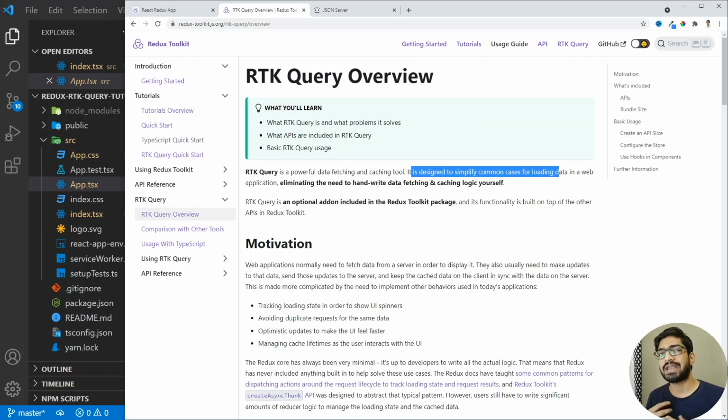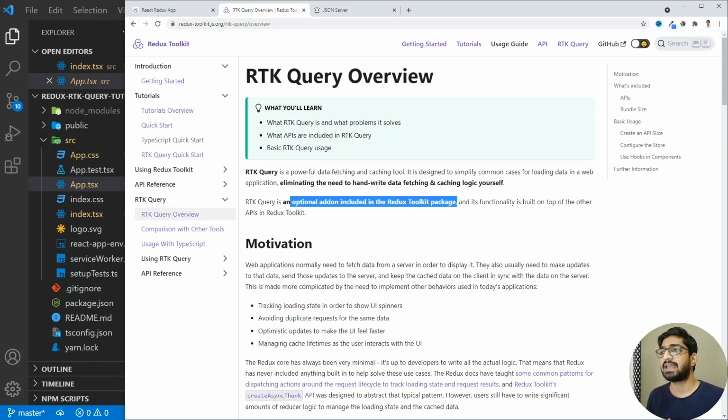So we don't have to manually write the logic for the loading, fetching, and error part whenever we make an API call to the server. RTK Query will take care of all of these tasks for us. And to use RTK Query, you don't need to install some package or library separately. It is an optional add-on included in the Redux Toolkit package, and its functionality is built on top of the other APIs in Redux Toolkit.